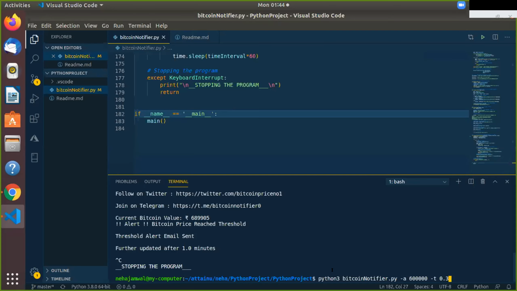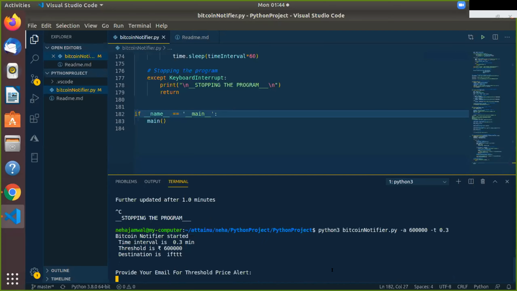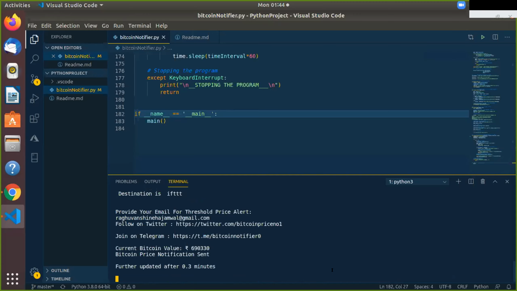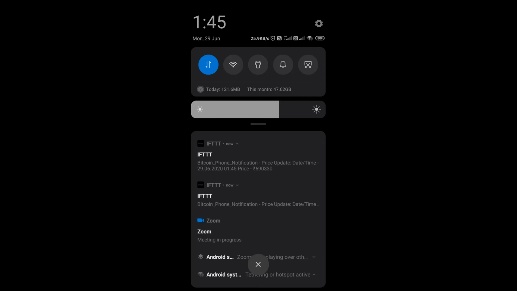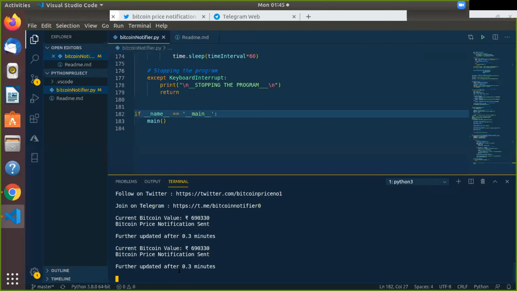So let's get started. I will be entering my email here, and I will be sharing the screen from my phone. As you can see here, I got the notification. If we wait for 9 to 10 seconds, I will get another notification. Here you can see I got another notification as well. So that's it for the regular notification.